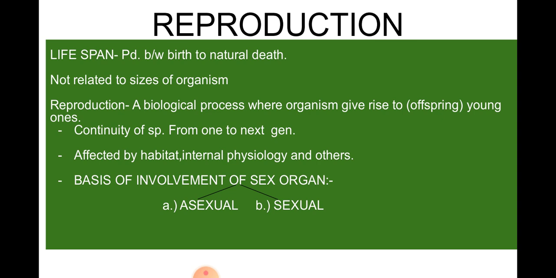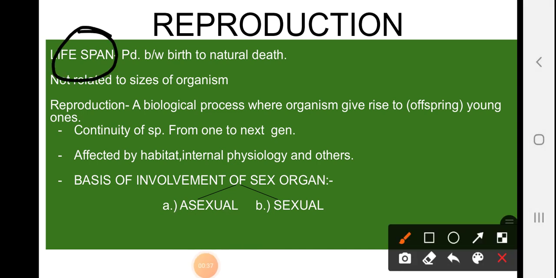So let's start. This is the first chapter of class 12th, and this is basically reproduction. In the reproduction unit, we are going to study the first chapter, that is reproduction in organism. So let's start. Here we are seeing lifespan. So first of all, what is lifespan? Lifespan refers to the period between birth and natural death, not accidental. It's a natural death. Clear?